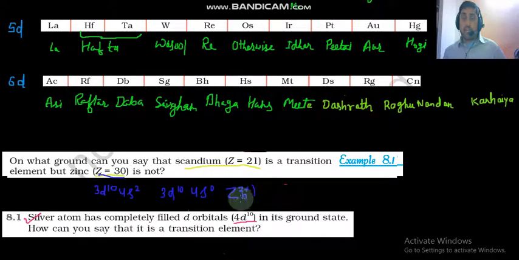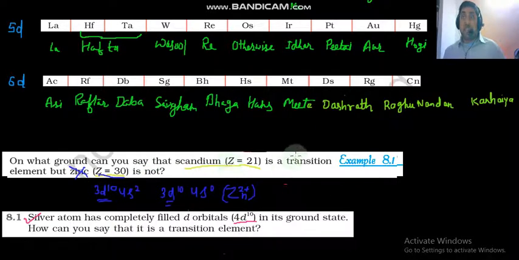So neither in the ground state nor in the oxidized state does it contain a vacant or empty d orbital. The d orbital is completely filled. That's why zinc is not a transition metal or element.